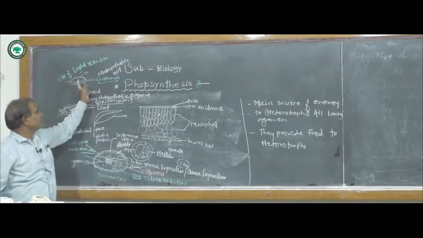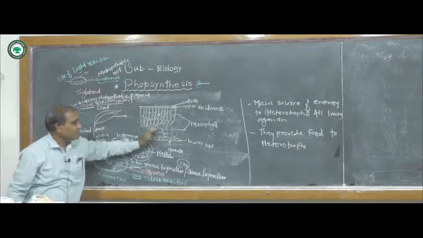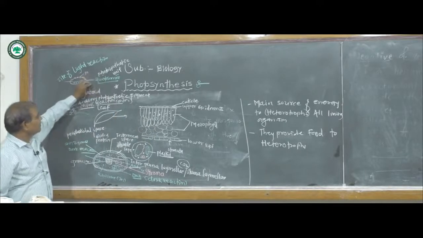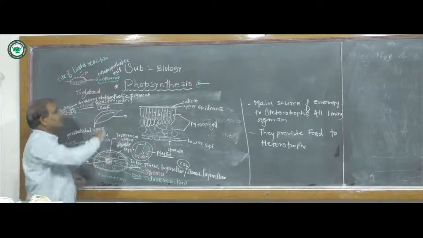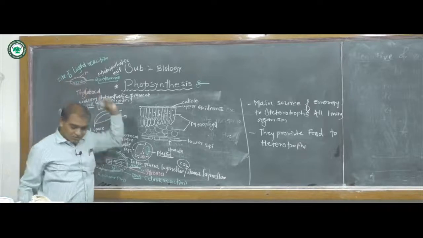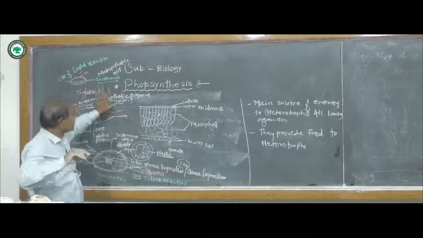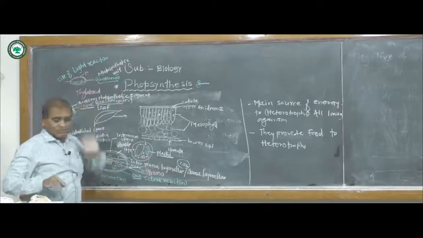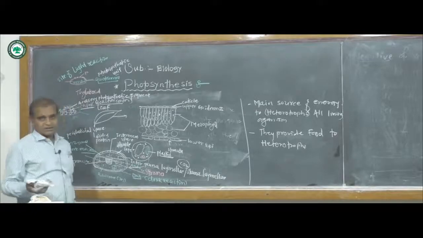In this quantosome, they trap the solar energy and convert it into chemical energy, which only the quantosome has the ability to do, not others. Therefore, what is the photosynthetic unit? The thylakoid or quantosome is the photosynthetic unit. These are the sites of photosynthesis. Thank you.